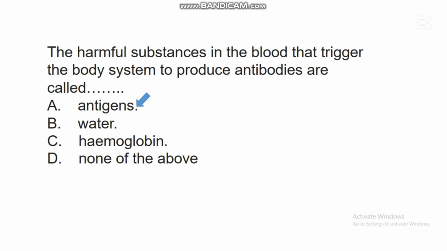Antigens. Antigens are harmful substances in the blood that stimulate the body to produce substances called antibodies. So these antigens can be toxins, they can be viruses or bacteria. When they enter the body or the blood, they will trigger the body system to produce antibodies.